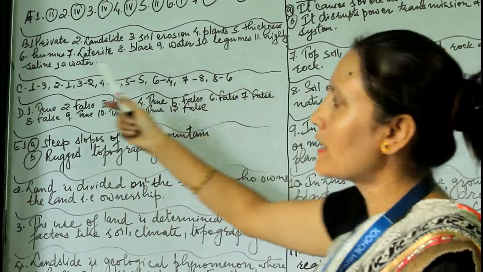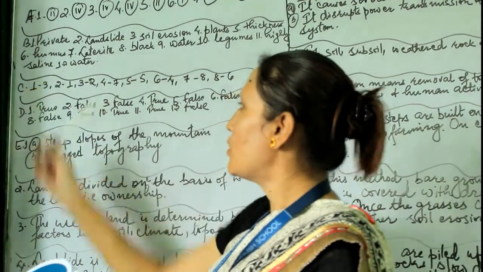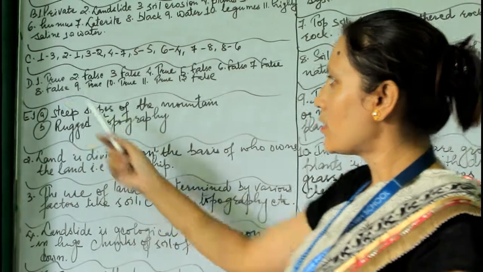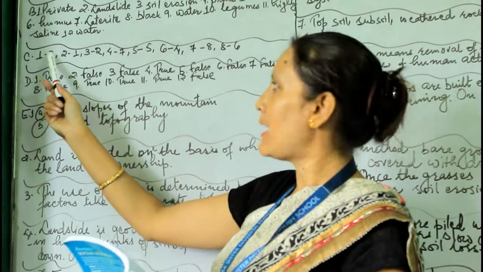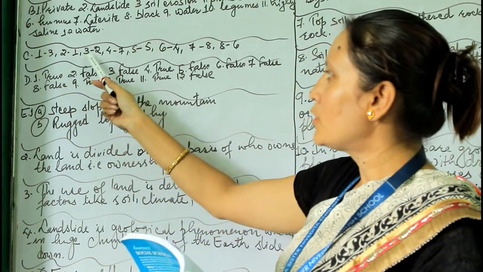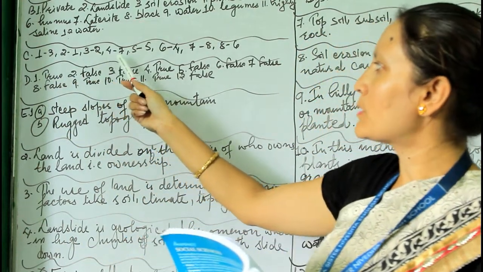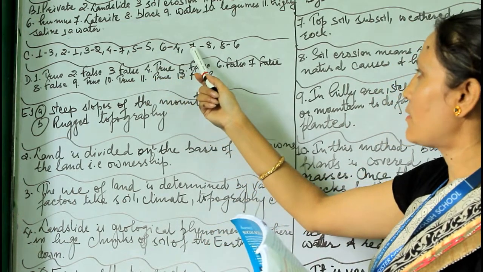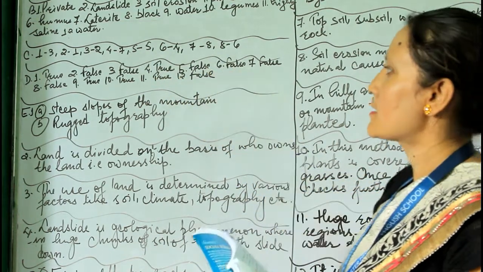Number 11, highly saline. And number 12, water. Okay, question C, match the column. Column A: 1 with 3, 2 with 1, 3 with 2, 4 with 7, 5 with 5, 6 with 4, 7 with 8, and 8 with 6.